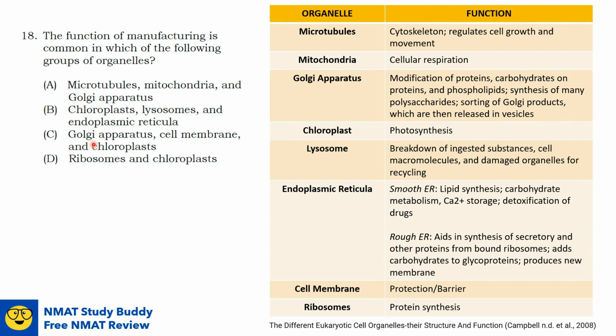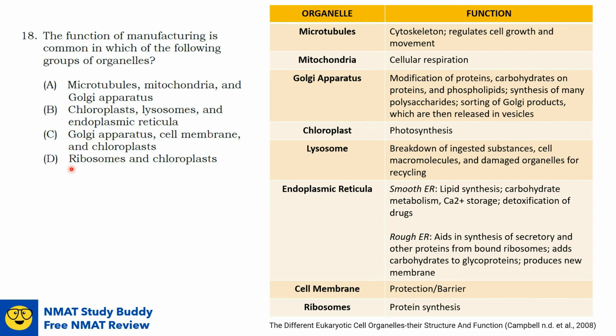Option C, Golgi apparatus, cell membrane, and chloroplast. We already mentioned earlier that Golgi apparatus and chloroplast both function in manufacturing a certain product. In Golgi apparatus, it synthesizes many polysaccharides. In chloroplast, it synthesizes glucose. However, cell membrane, it mainly functions as a protection or a barrier. So it does not manufacture products. So this made this group now wrong.